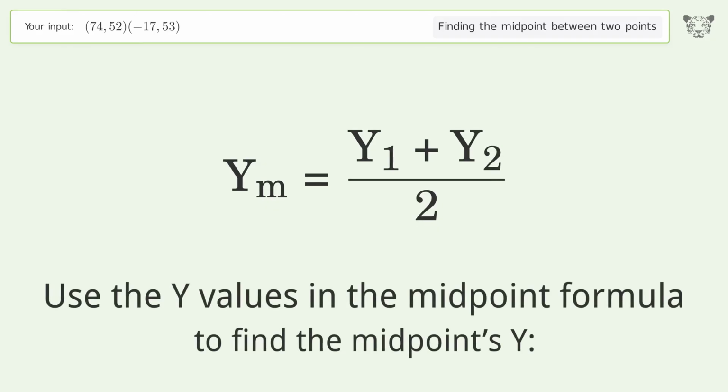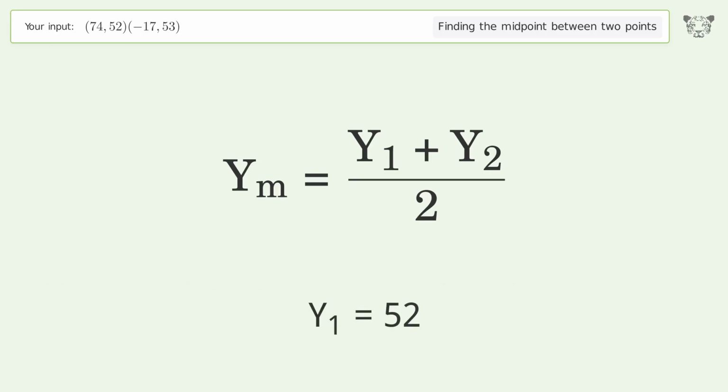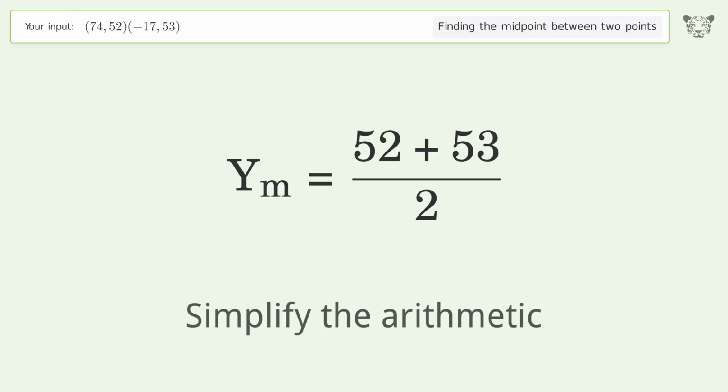Use the y values in the midpoint formula to find the midpoint's y. y1 equals 52. y2 equals 53. Simplify the arithmetic.